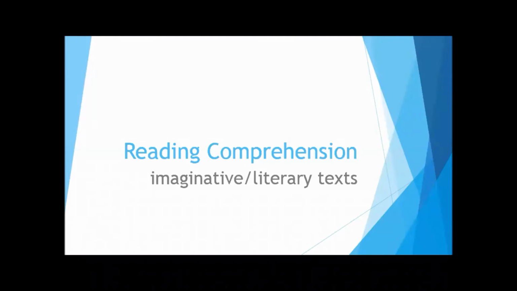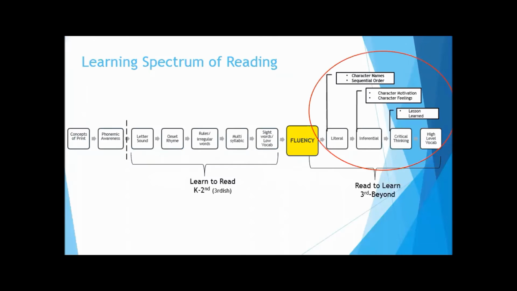We are now going to jump into reading comprehension. And the way this video is set up is two parts in one, because we have two types of reading comprehension. We have reading comprehension of literal text, imaginative text, which are also known as fiction. And then we have the reading comprehension of nonfiction. So the first part is all going to be about literary and imaginative text or fiction text, and then we're going to go over some questions, and then we're going to transition quickly into nonfiction. So let's start with imaginative and literal text.